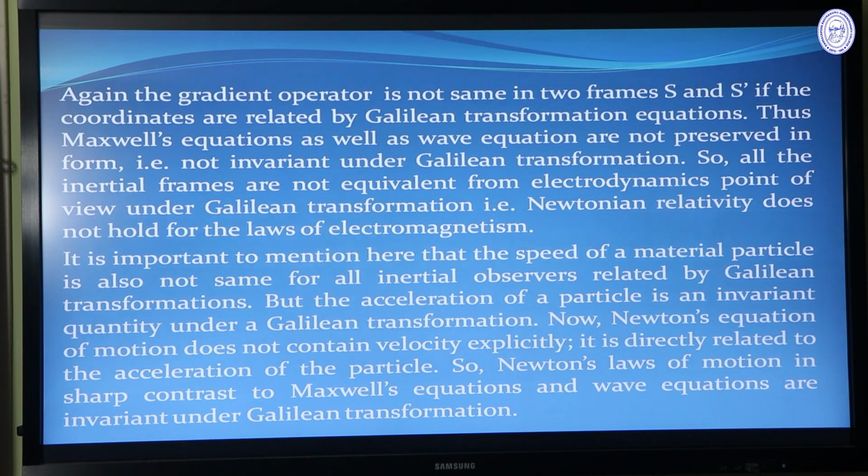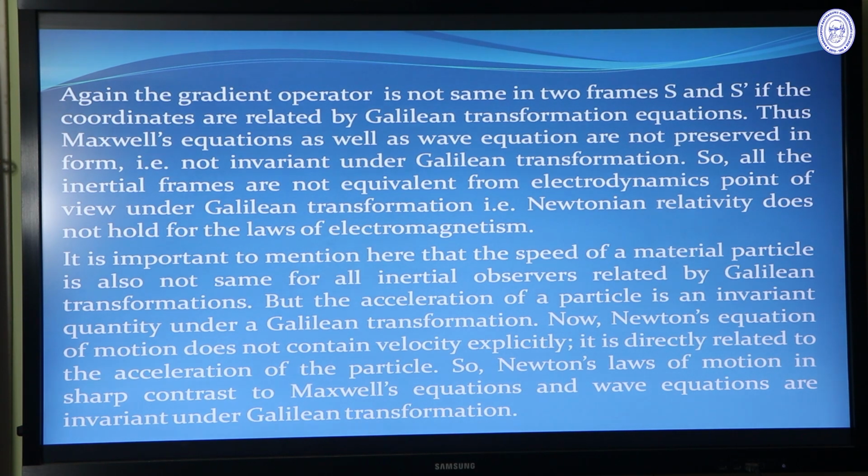But laws of mechanics are invariant under Galilean transformation. Very, very important point. Laws of mechanics are invariant under Galilean transformation, but laws of electromagnetism are not invariant under Galilean transformation.